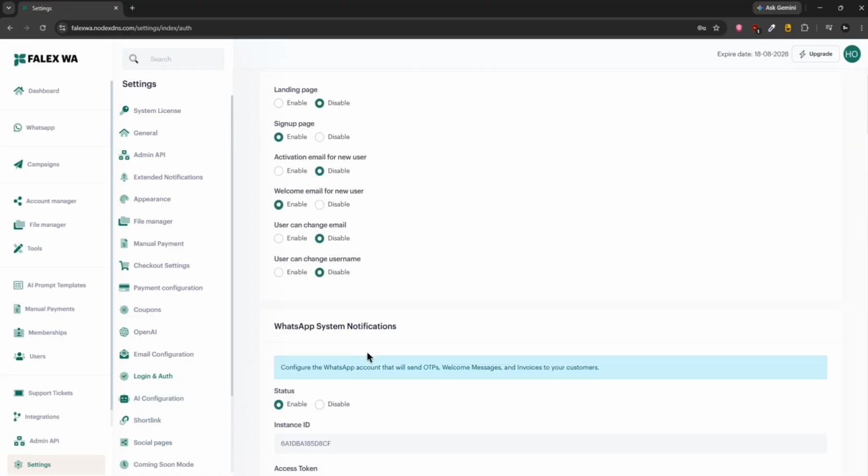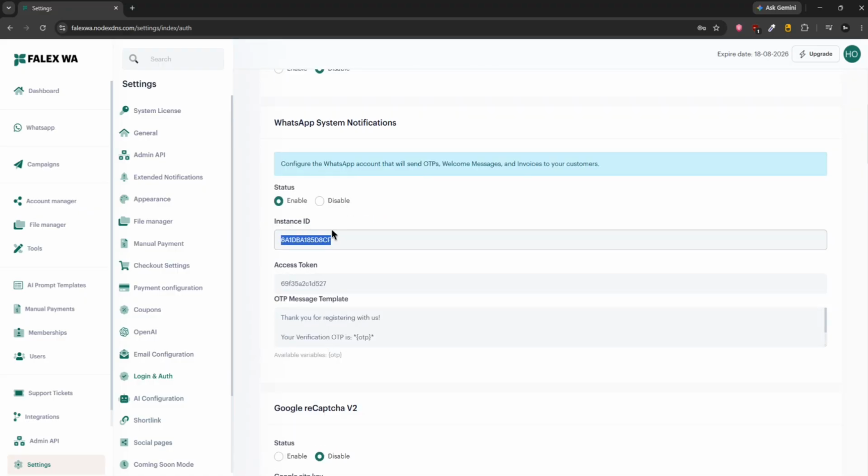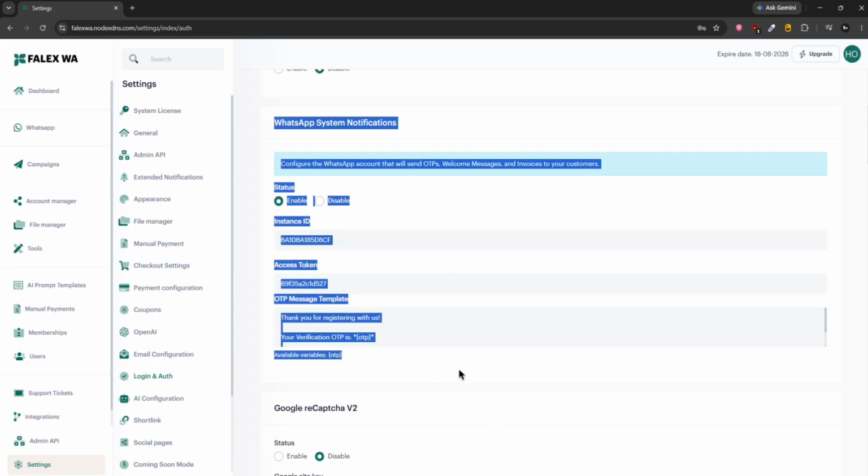Okay. Now you see this token here. This same token will be used, the same details, WhatsApp system notification. This same will be used here in extended notification WhatsApp tab. They will use the same. And for email API, they will use the email of the default system. And for sending manual notification, like for invoices marked as paid and something like that, that will also be using this same default system email settings.